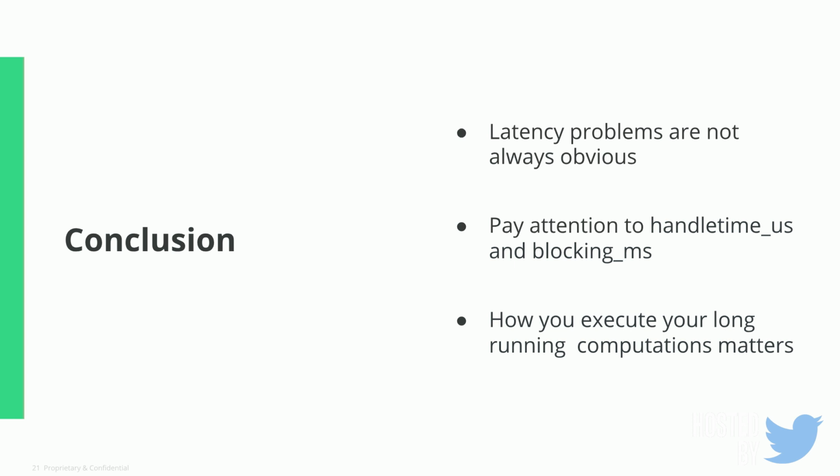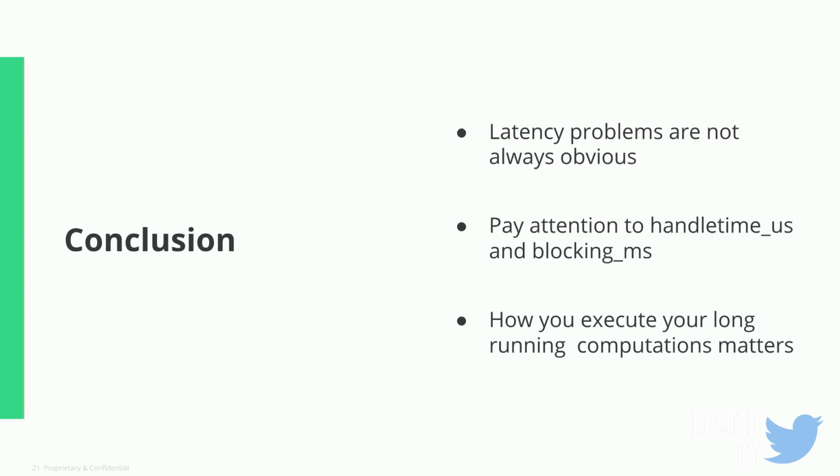So in conclusion, latency problems are not always obvious. There are sometimes hidden things going on in your system that you don't know about. You should always investigate why you're seeing these weird latency problems. You need to pay attention to the metrics, especially handle time microseconds and blocking MS. How you execute your long-running computations really matters.